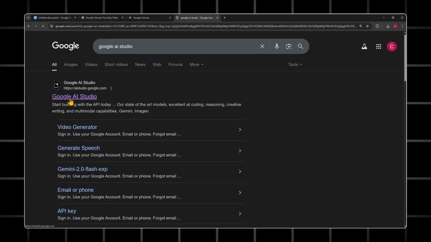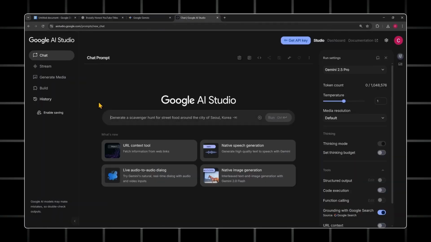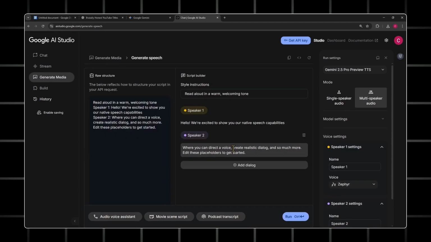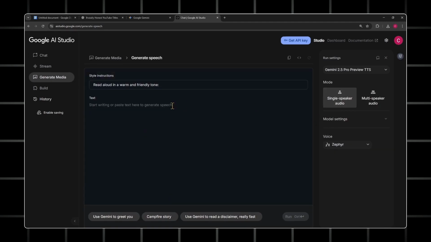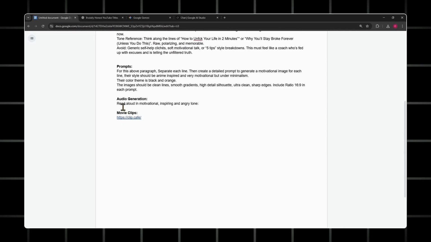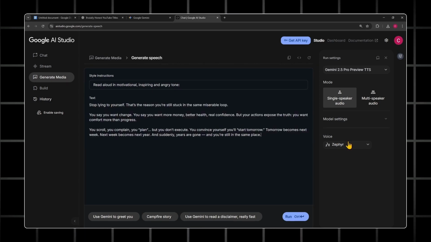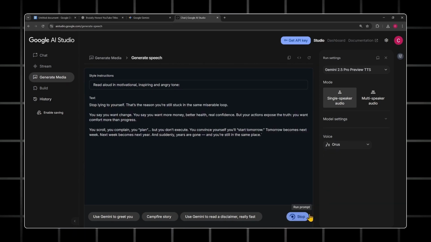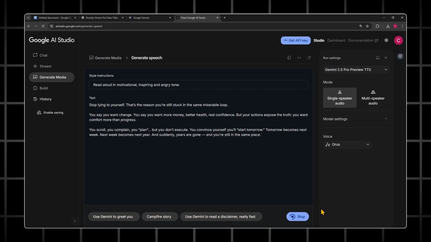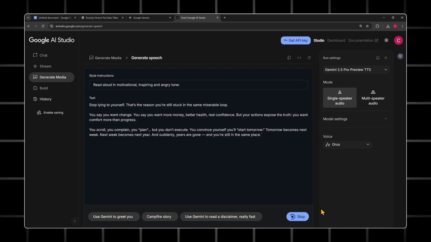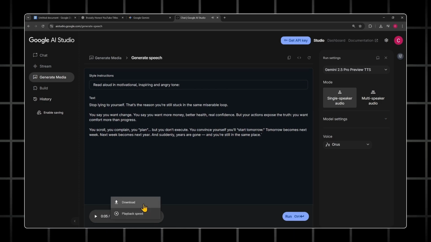Step 3. Voiceover. For audio generation, open Google AI Studio. Go to native speech generation and switch to single speaker mode. In the document, you'll also find style instructions for the voice. Copy and paste those into the tool, then paste your script. Choose a voice, click Run, and wait for the audio to generate. It might take a little time, but the results are excellent. Download the file once it's ready.